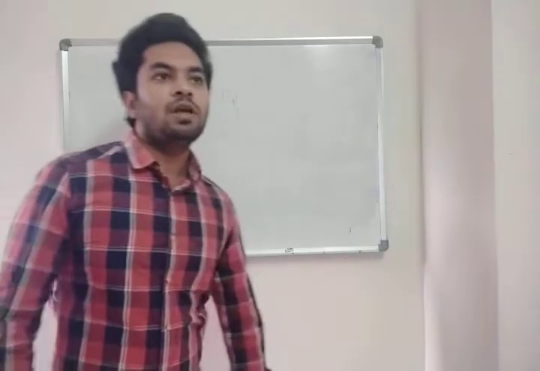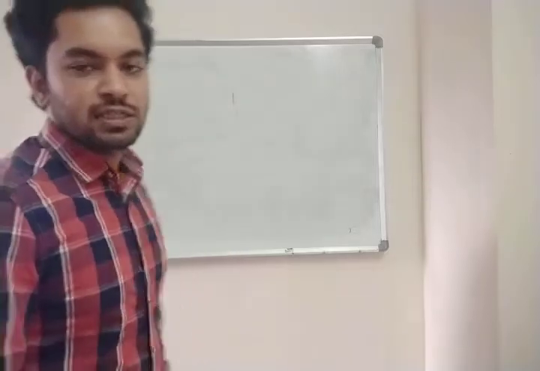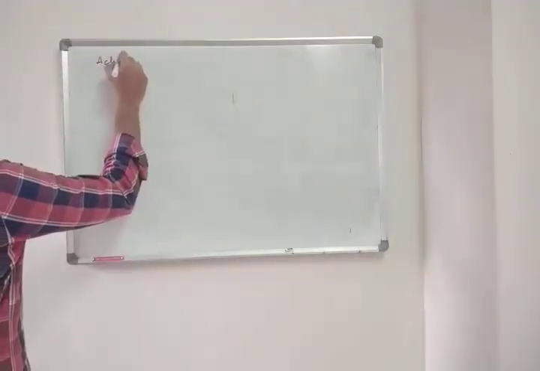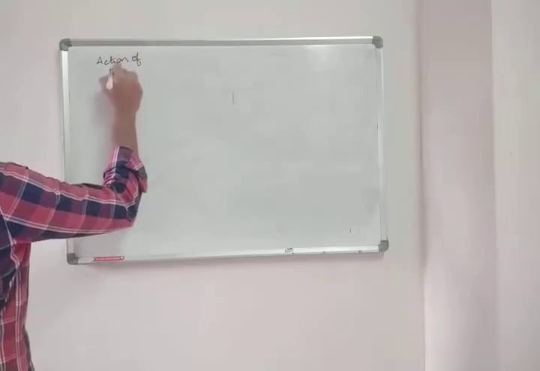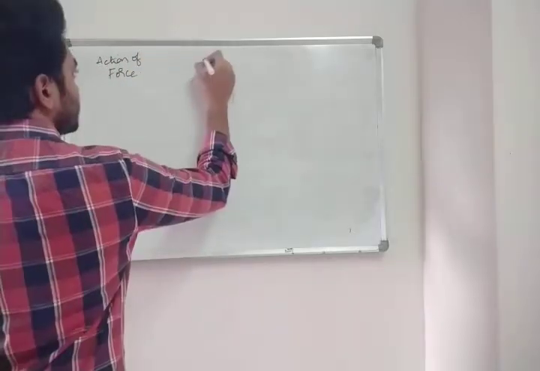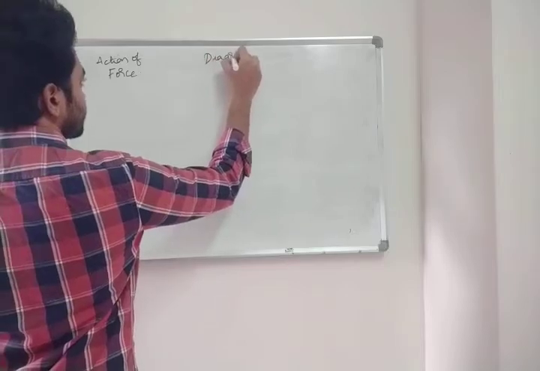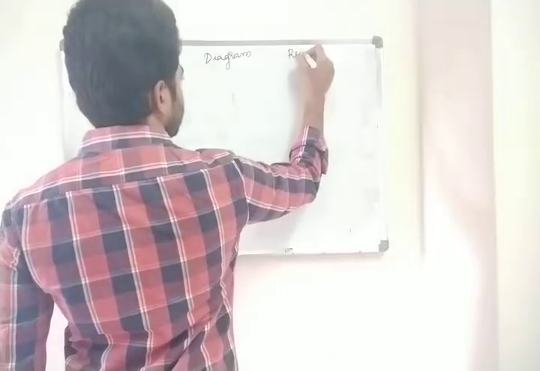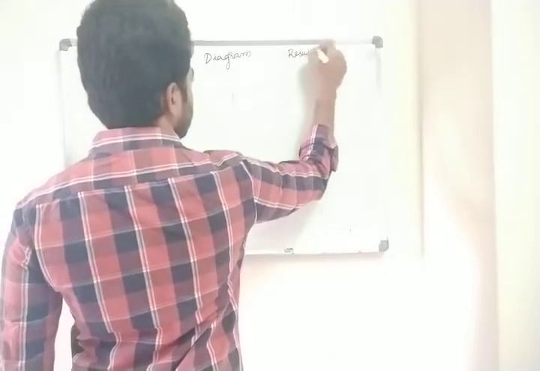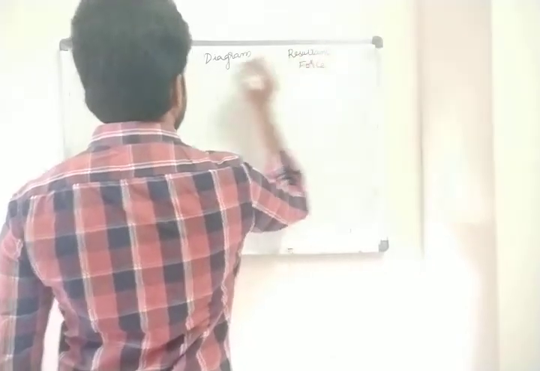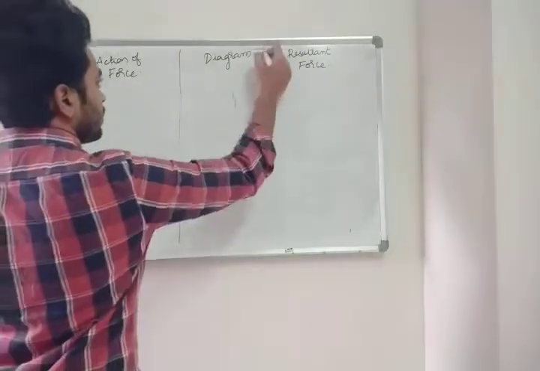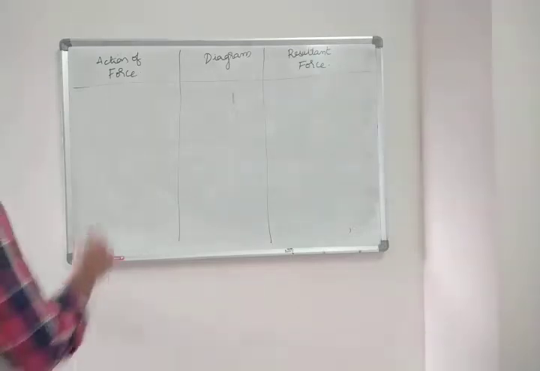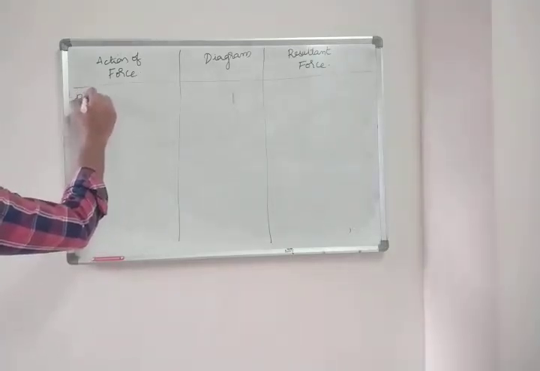Now we have a small table regarding these types of forces. Let us see what is this table. Action of force. Next diagram. Resultant force. So the first one is parallel forces.